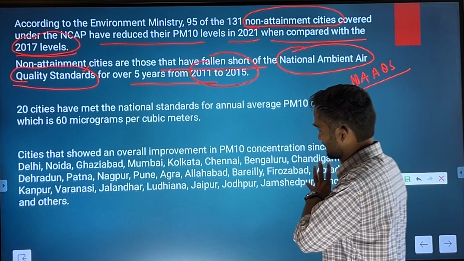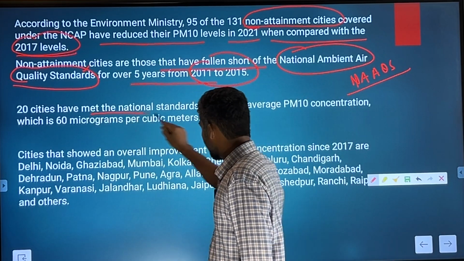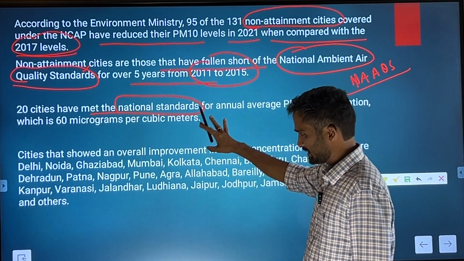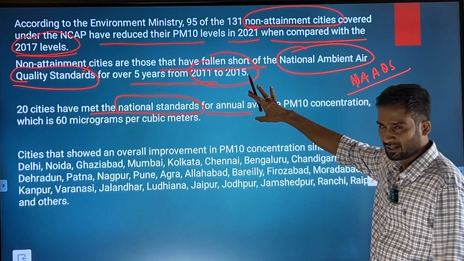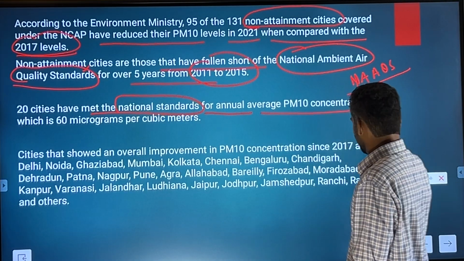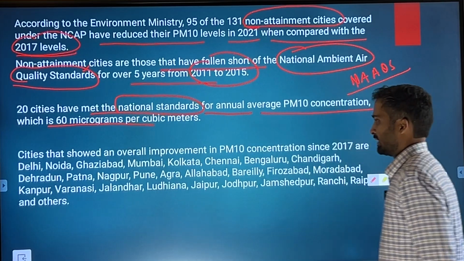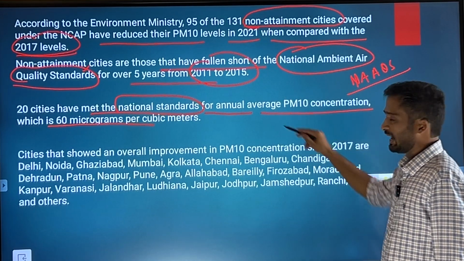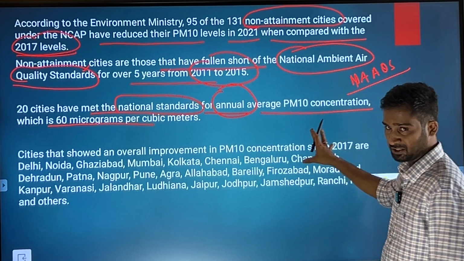We'll talk about this in detail, don't worry. Then 20 cities have met the national standards. That is what I said, that there are few cities which have met the national standards, but the majority of the cities have failed, which is 60 micrograms per cubic meter. So this is India's standard, and do not forget this is the annual average.